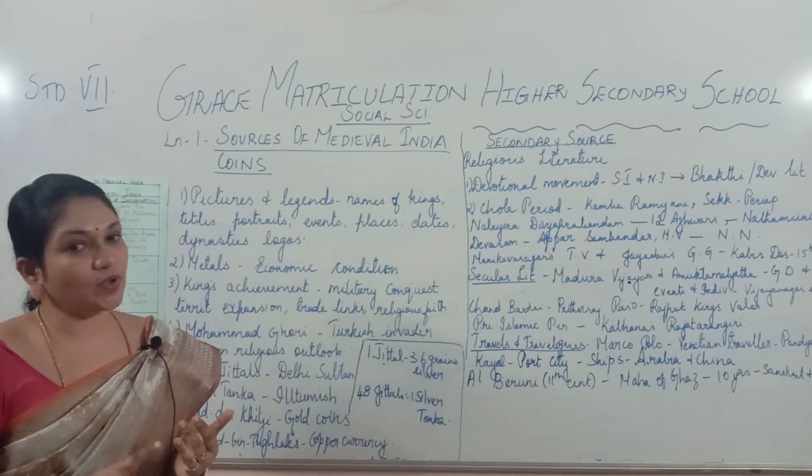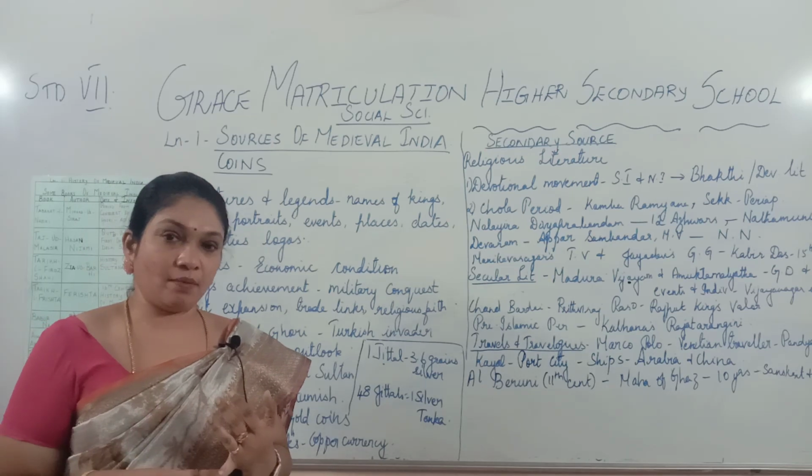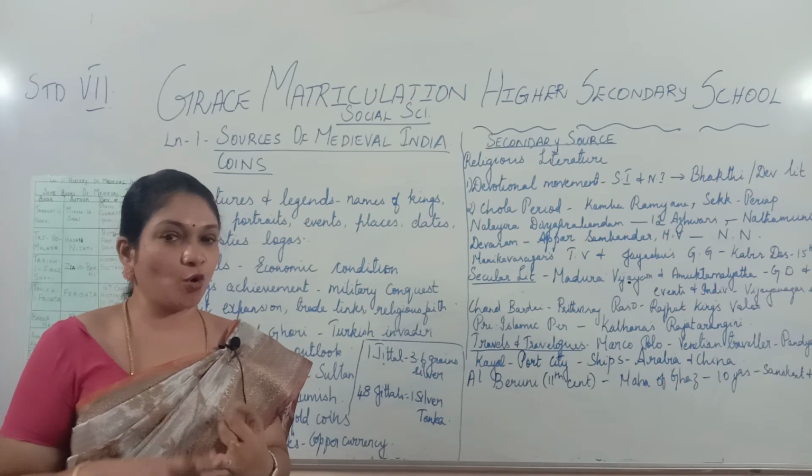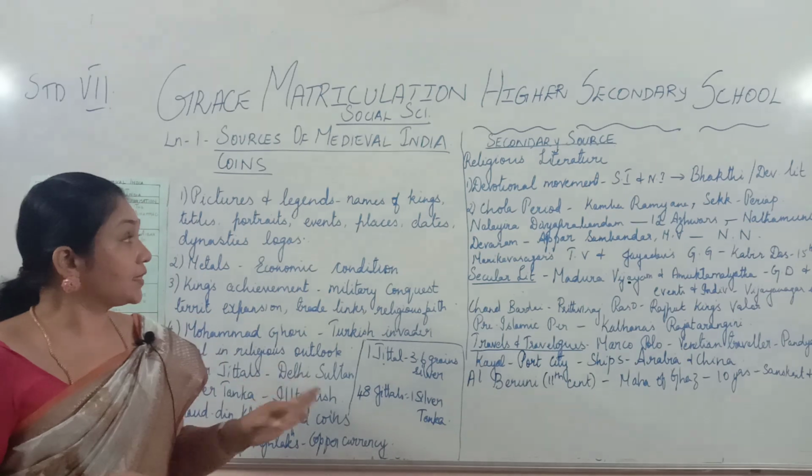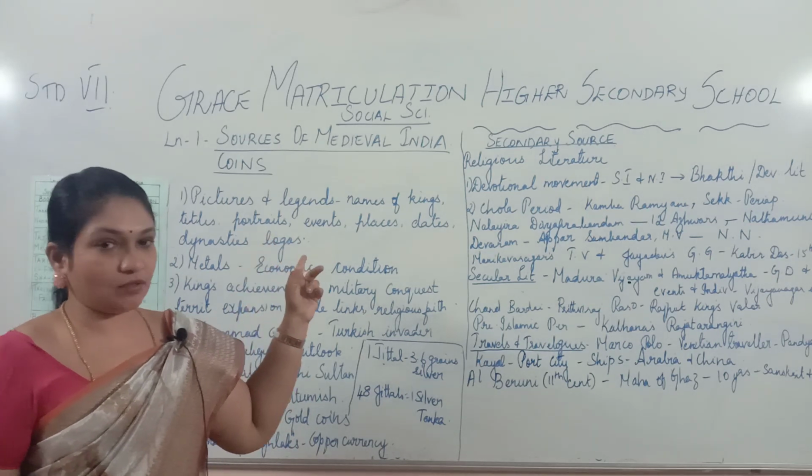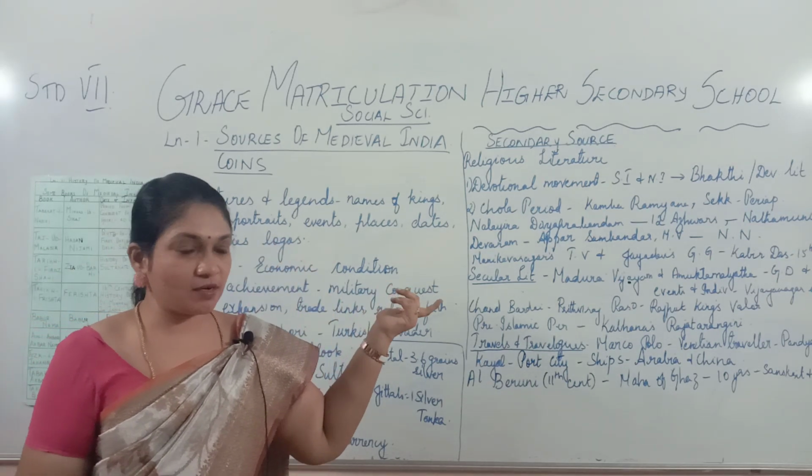In the previous class we had learnt about two primary sources, that is inscriptions and monuments. I hope you remember that. The third primary source is coins. Last time I had told you, but we didn't learn about coins.